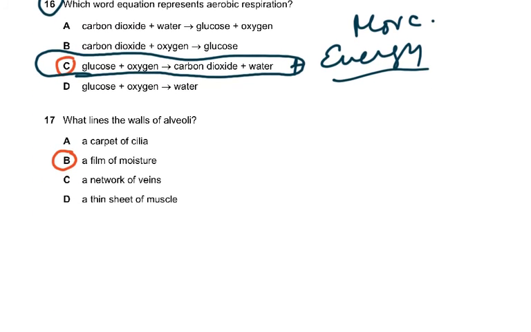Then what lines the walls of the alveoli? A carpet of cilia? No, sorry, there's no cilia in alveoli. A network of veins? No. A thin sheet of muscle? No. So it has to be a film of moisture. So this is what you have to understand about what lines the walls of the alveoli.